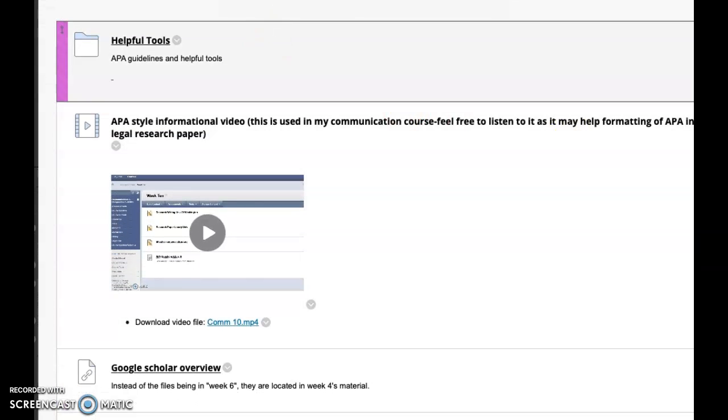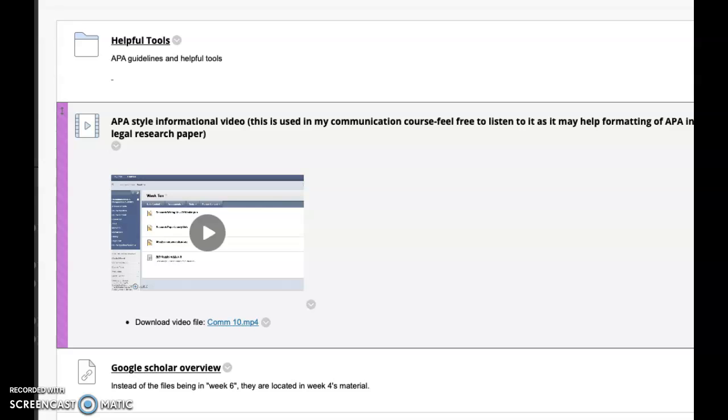This is APA week. A lot of you have had my communications class before and you're going to say, I've done APA, I really have a great insight to how to do it moving forward. So a lot of the same materials that we use to review APA in communications are the same ones that we'll use in legal. So don't think that if you have questions in relation to APA, there are any differences. Don't worry, there's really not. The way you cite sources is the same, the way you document is the same. You're just going to be looking for different resources, different types of research than you would in your communication class.